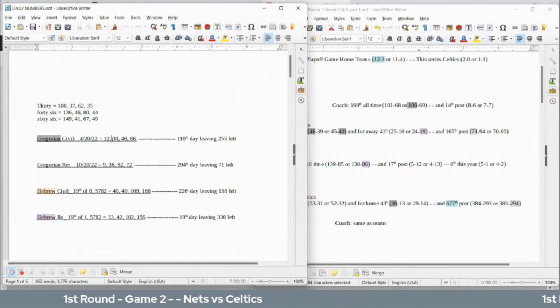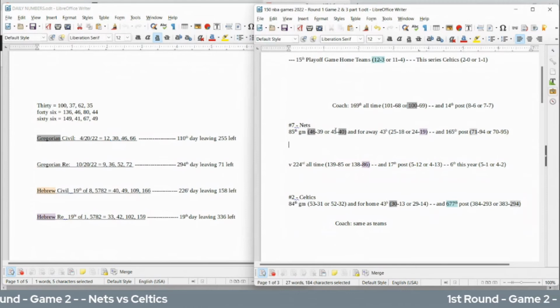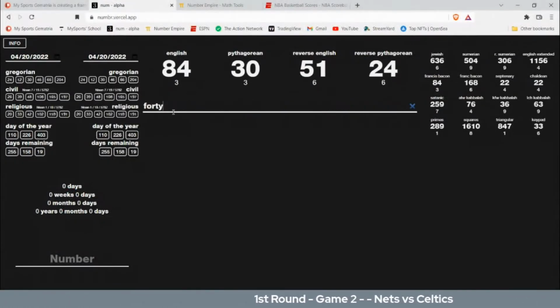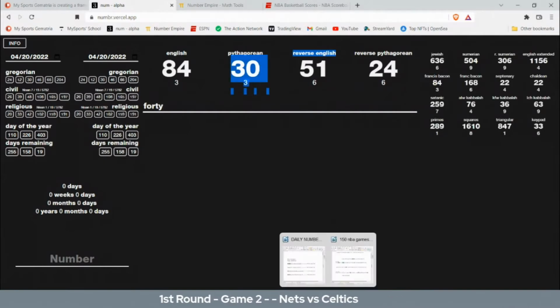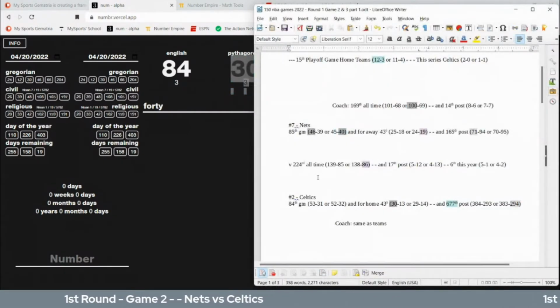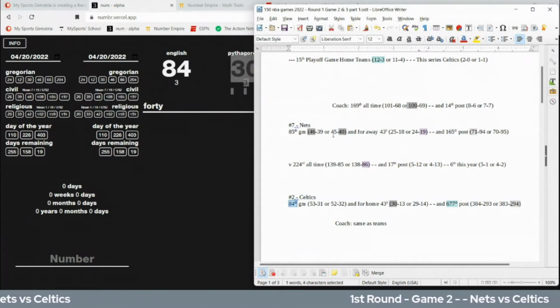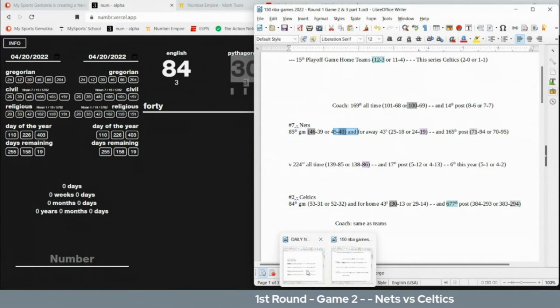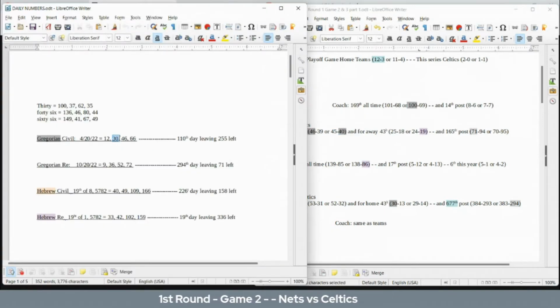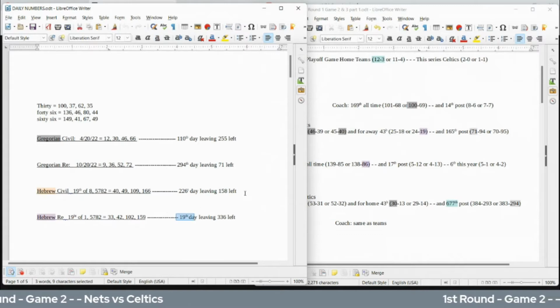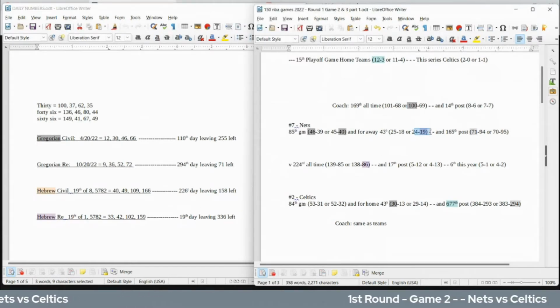Today does have 30 date numerology on the Gregorian. The Nets can get their 40th loss for the season. If you write out 40, it sums to 30. It also sums to 84, and it's the Celtics' 84th game for the season. Nets can get their 40th loss on a day with 30 date numerology. 40 sums to 84 and 30. It's the 19th day of the Hebrew religious. The Nets can get their 19th road loss for the season.